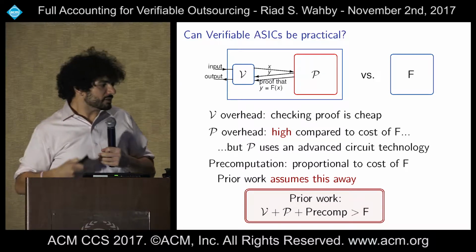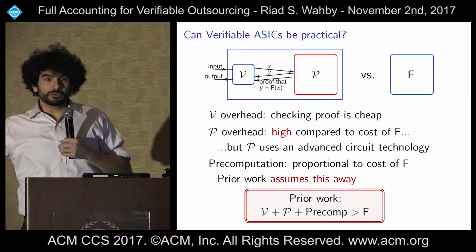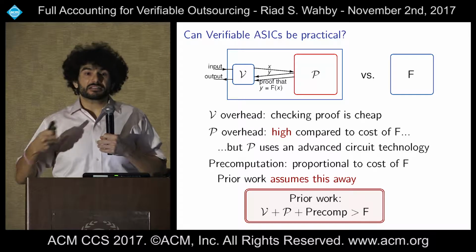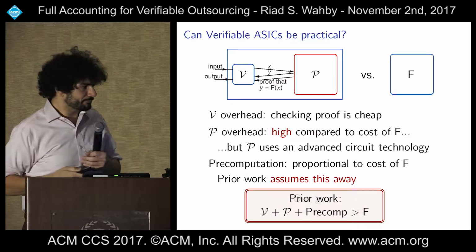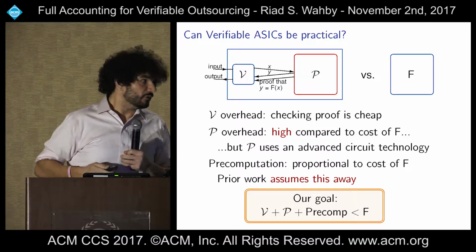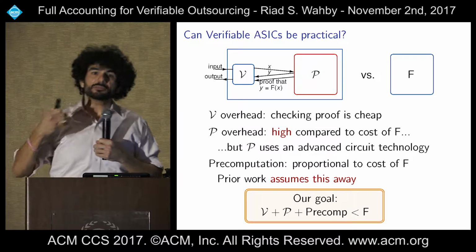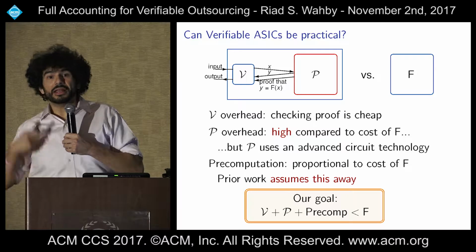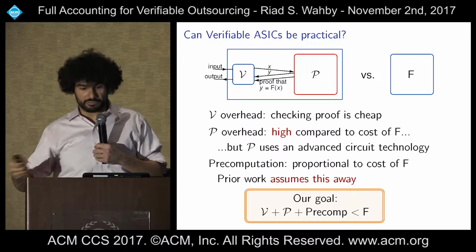Now, this time, what we want to do is say, look, all three together, verifier, prover, and pre-computation, that's going to be less than executing the function. Okay, so that's the goal in Giraffe. So let's take a look at how Giraffe does that. At a high level, what Giraffe is going to do is take a program, that's F, that we've been talking about, and compile it into a verifier chip and a prover chip.